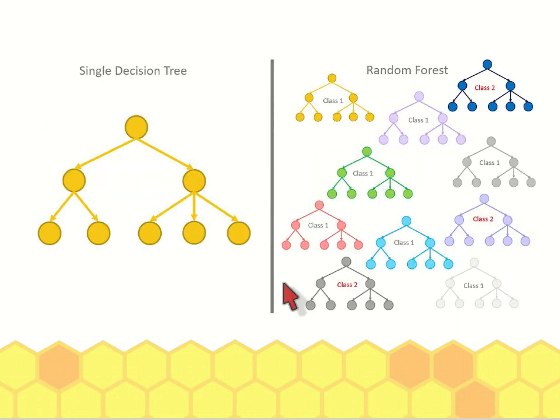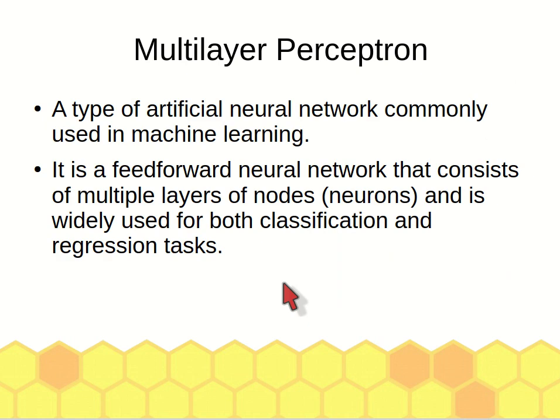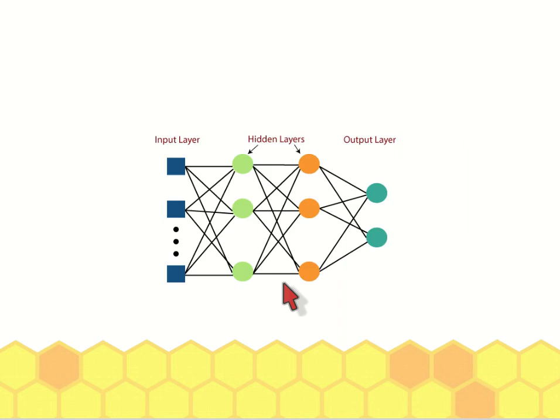Okay, the next one is multi-layer perceptron. So this classifier is a type of neural network, artificial neural network. As you can see in the figure, it consists of three types of layer. The first layer is the input layer, and the last layer is the output layer, and in between you have the hidden layer. So this is what we call an artificial neural network.